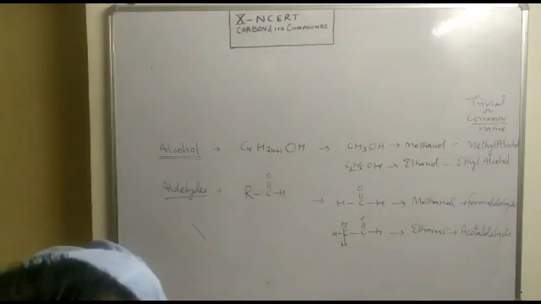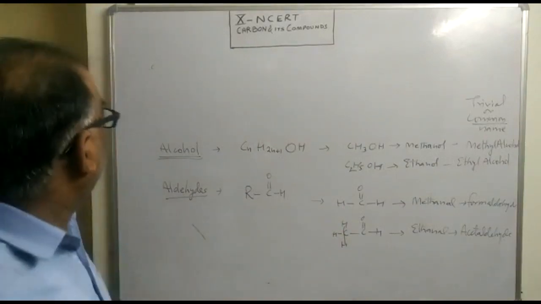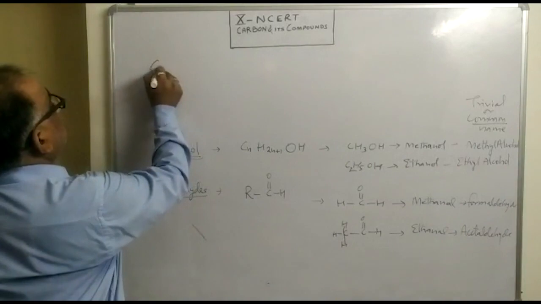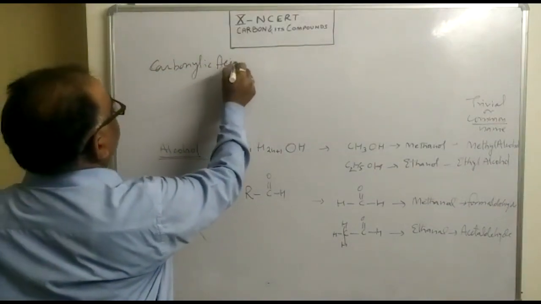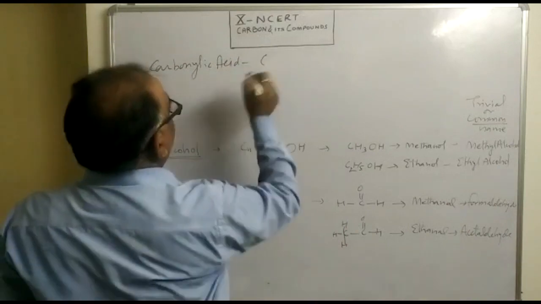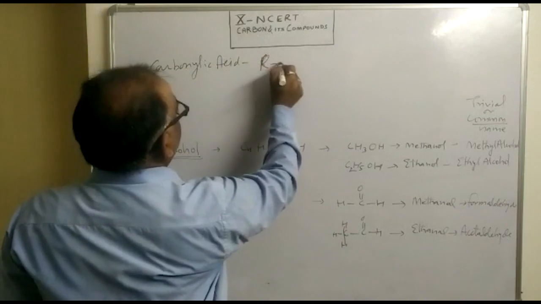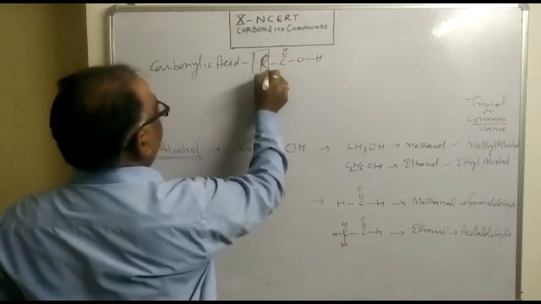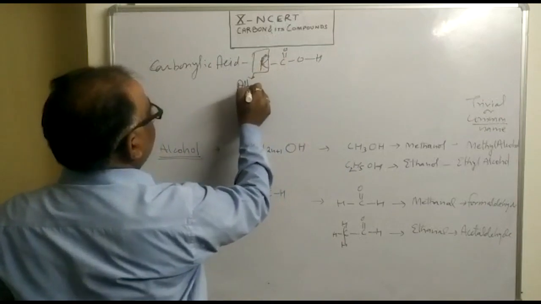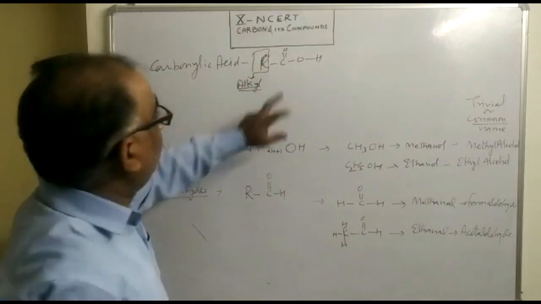Carboxylic acid has got general formula RCOOH. Here when we write R, it means any alkyl group.